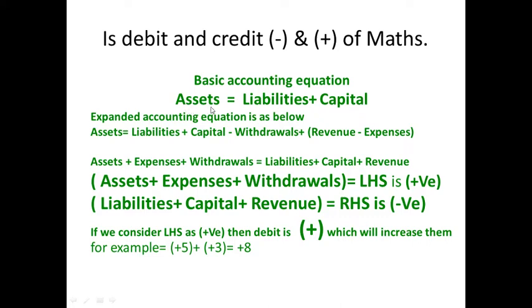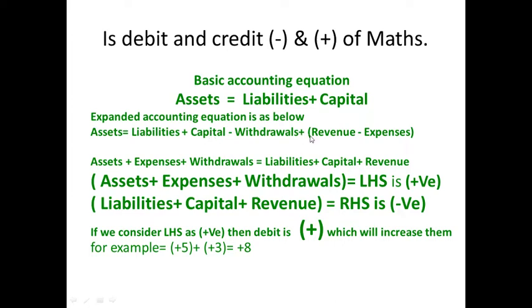So the basic accounting equation says assets is equal to liabilities plus capital. Now we expand it. How do we expand it? Here the left hand side remains the same. Assets is equal to liabilities plus capital minus withdrawals or drawings. What is this? Suppose the owner wants to take some money out of the business. That is nothing but the owner's drawings or withdrawals. So it will be deducting the capital.